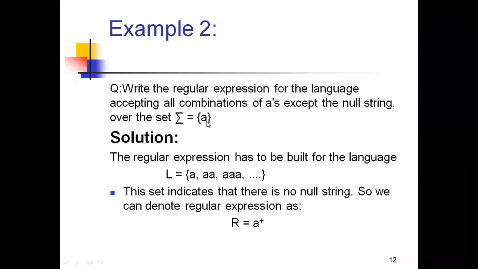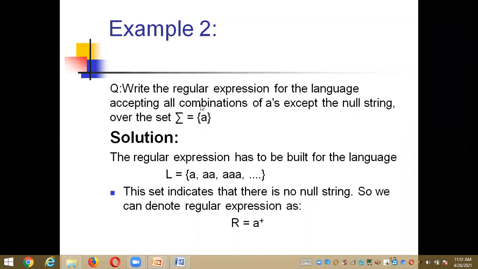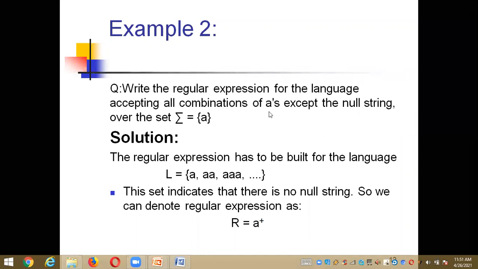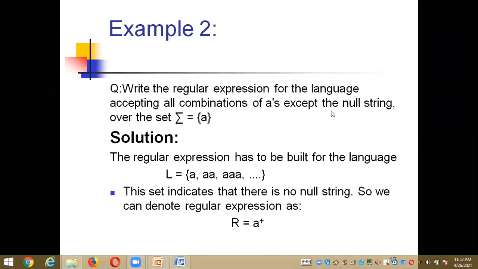So initially I need to define the language. The question says to accept all combinations of a except the null string. What that means is your language should not contain the null string, that is, it should not start with an epsilon. Then you need to show the language accepting all combinations of a, meaning a, three a's, four a's, five a's, and so on. Underlining this, except the null string means my language should not start with an epsilon.